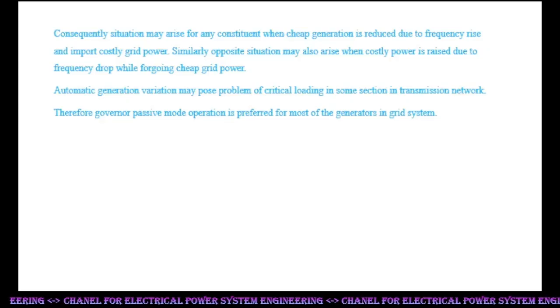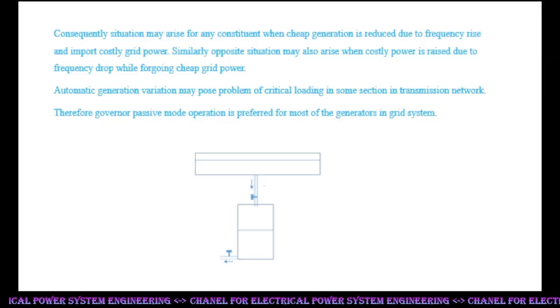Automatic generation variation may pose a problem of critical loading in some sections of the transmission network. Therefore, governor passive mode operation is preferred for most of the generators in the grid system. Corresponding water supply setup with a short inflow line above water level instead of submerged.